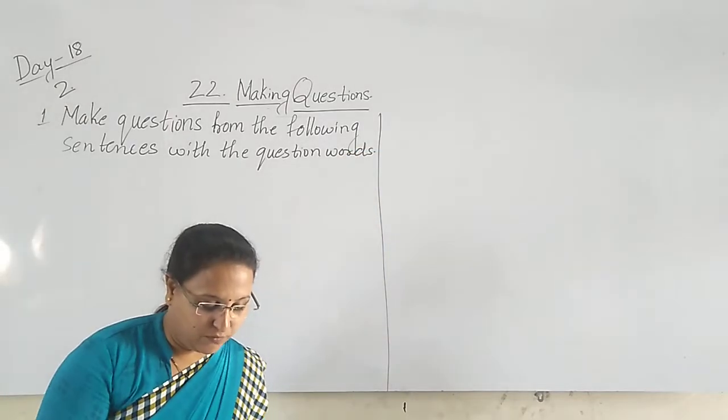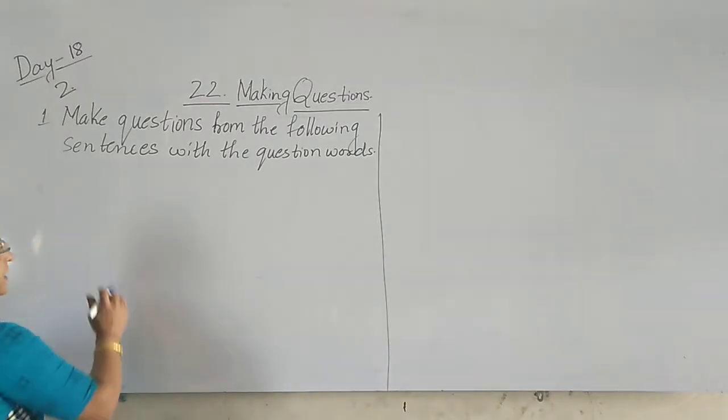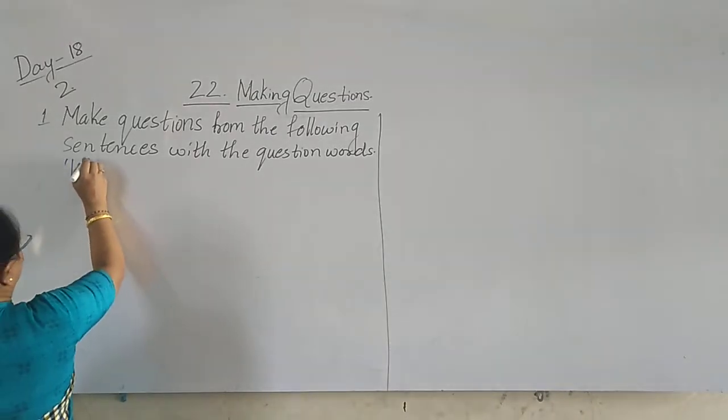So in bracket they have given what, who, when and where.